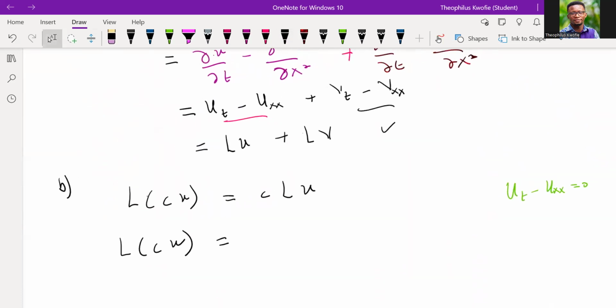Now, this means that wherever I see u, I should just replace it by this. Is that okay? So on that note, I'm going to have what? Wherever I see u here, I just replace it by that, right? Is that okay?